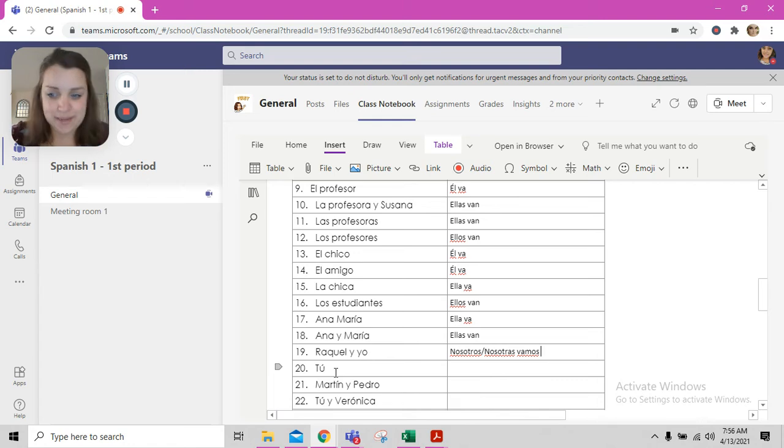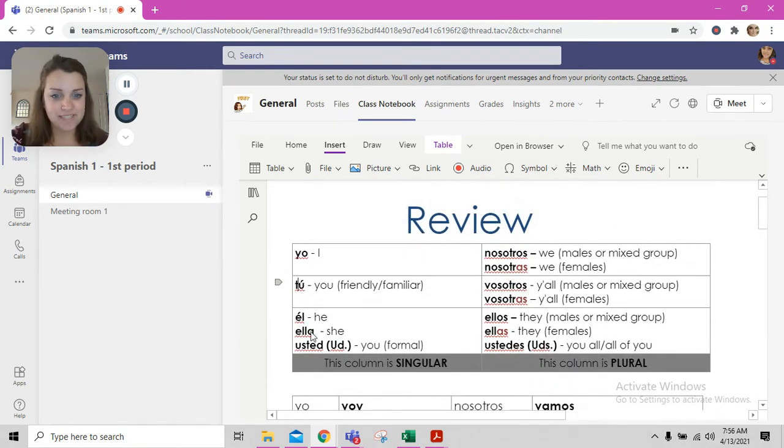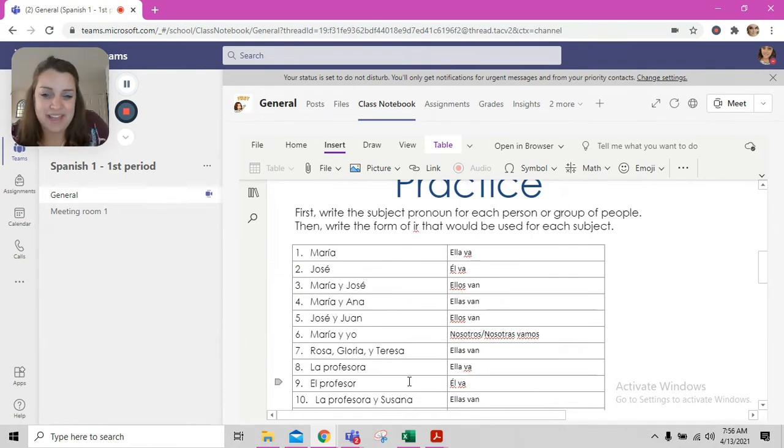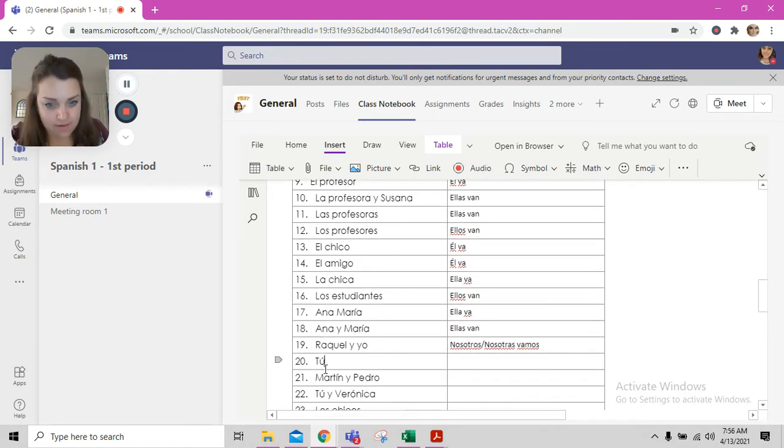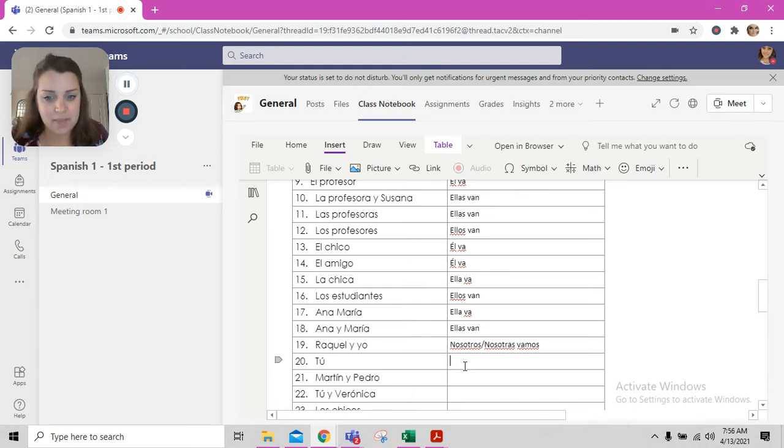Número 20. We got tú. Hey, that's listed right there. We can just copy that. Okay, I'm going to copy it. So when you are highlighting one word, if you double click on the word kind of quickly, it highlights the word for you. So I double clicked to highlight quickly, Control C to copy, click where I want it to go, Control V to paste. Ooh, it changed my font. I don't like that. I'm going to Control Z to undo.